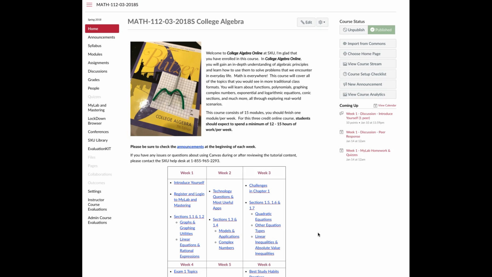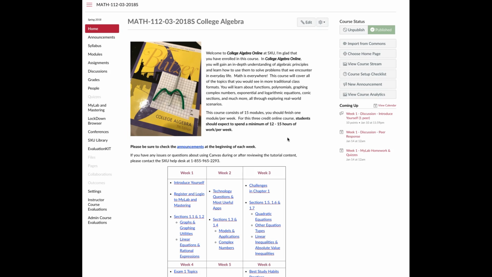I just thought I'd introduce myself and touch base with you and tell you a little bit about how to navigate this course during your studying to make it a successful semester. This course consists of 15 modules. There'll be one module per week, and students should expect to spend a minimum of 12 to 15 hours of work per week.